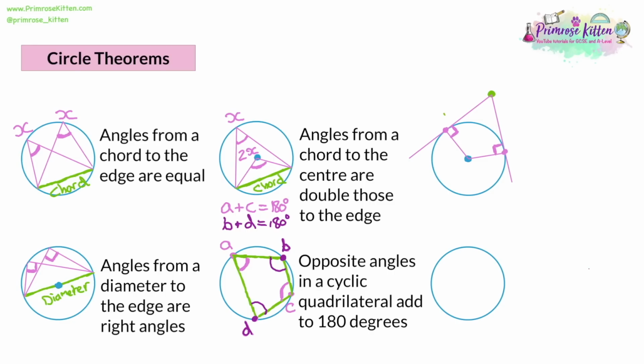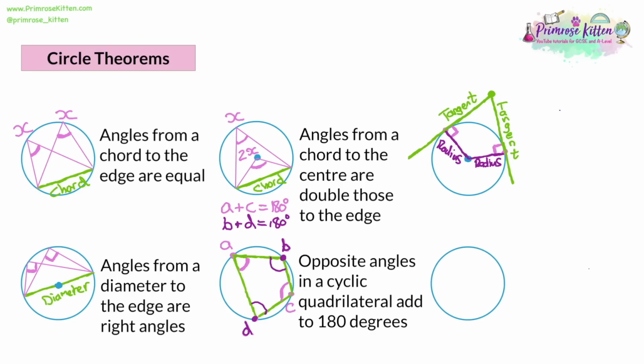And let's label what we have. So we have a tangent, and let's highlight it. We've got another tangent, and let's highlight that. So the two new lines that we drew, let's highlight them. They go from the edge of the circle to the center. Well, we have a word for that. It's a radius. So we can say that the angle between the radius and the tangent is 90 degrees.